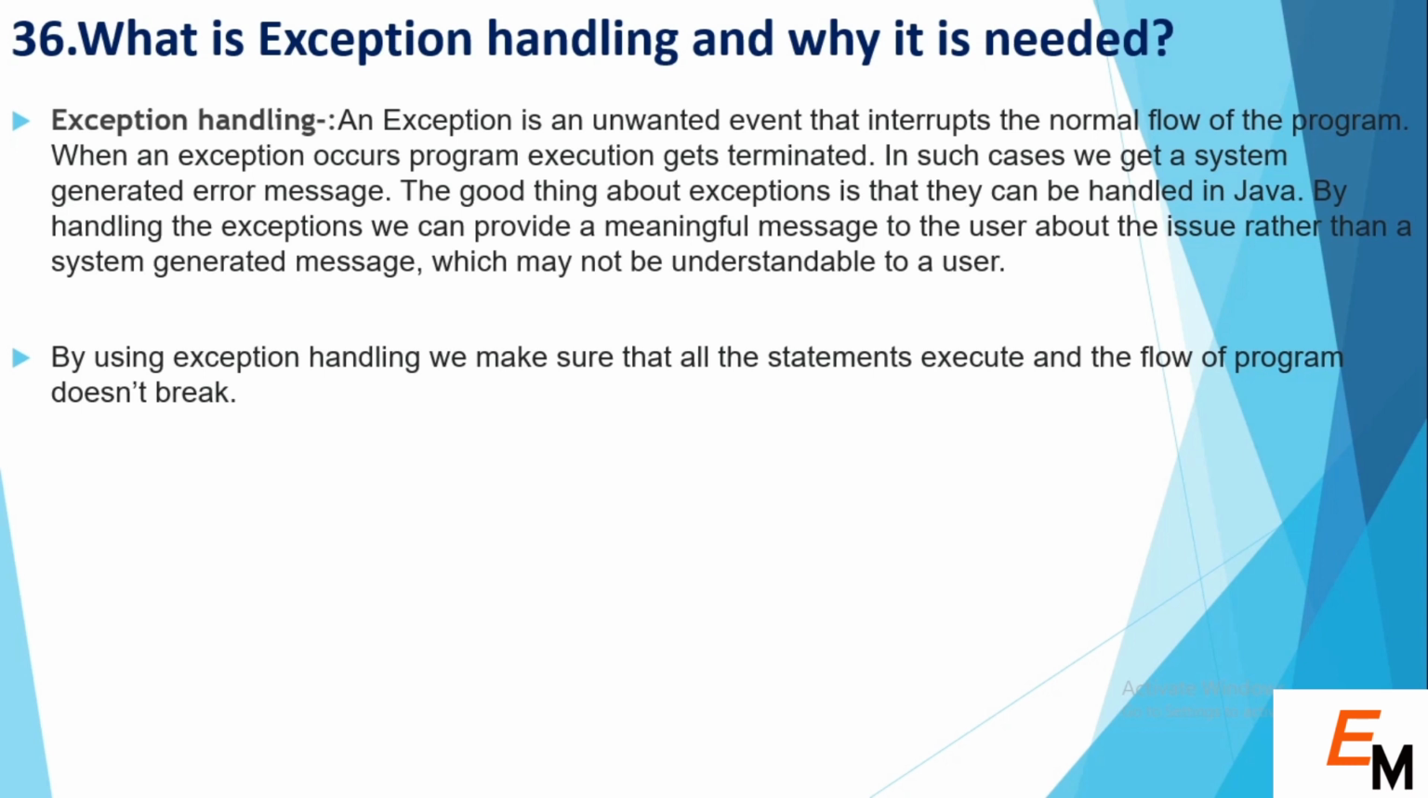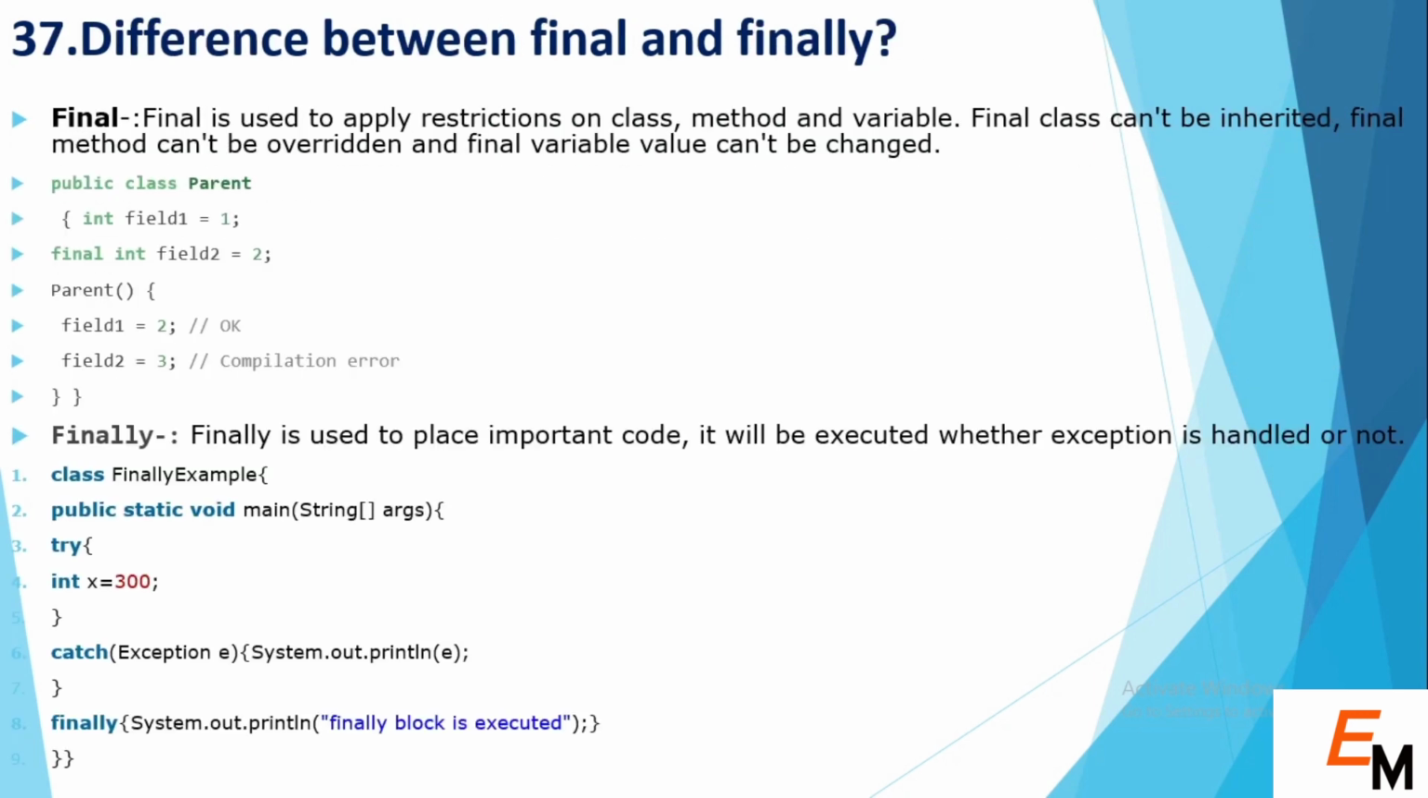By handling the exception we can provide a meaningful message to the user about the issue, rather than a system generated message which may not be understandable to the user. By using exception handling we make sure that all the statements are executed and the flow of the program doesn't break. So normally we use exception handling to avoid system errors. So the next question is difference between final and finally.